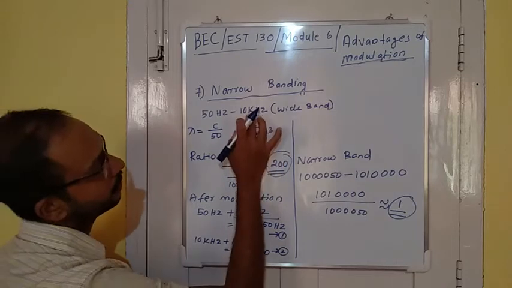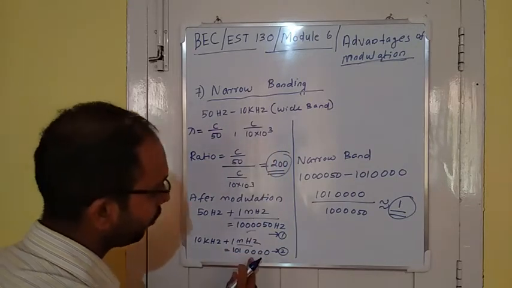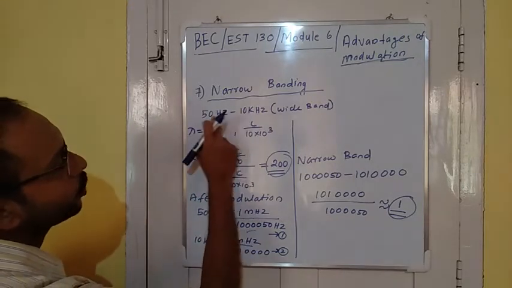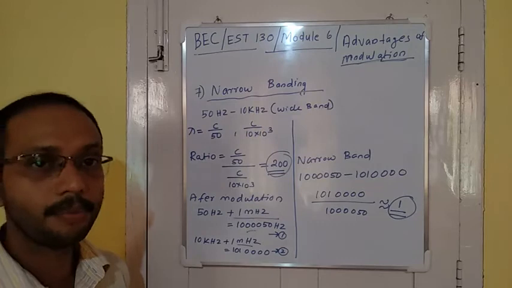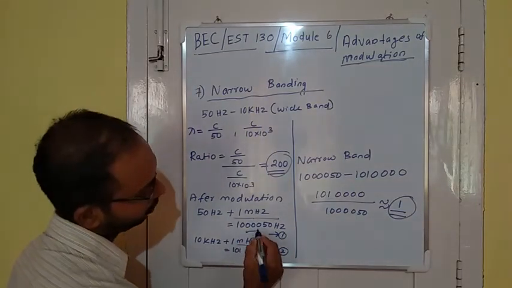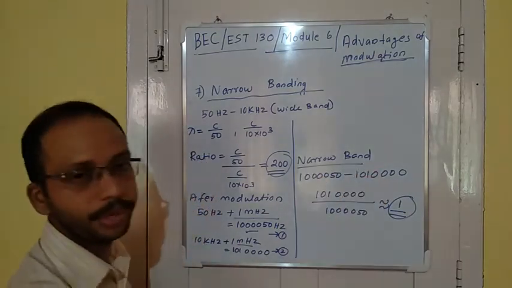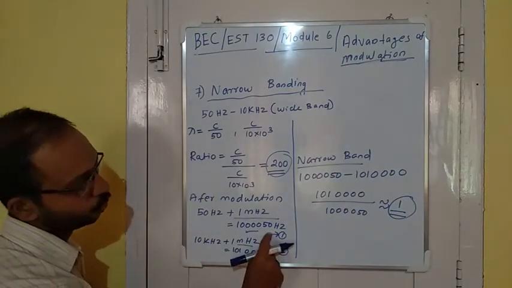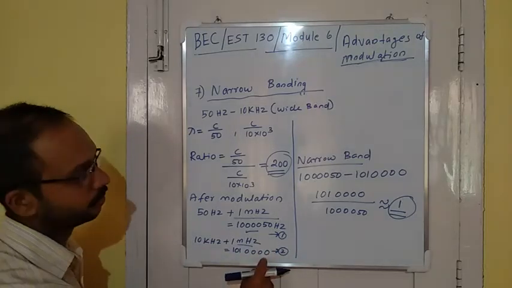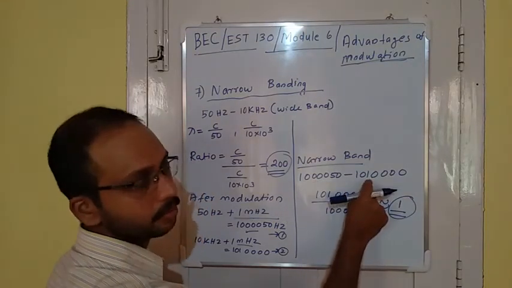Then add this 10 kHz with this 1 MHz high frequency signal, we will get another value. So this wide range of frequencies after modulation are converted to a narrow range of frequencies. We have these two new values. This is the narrowband range.